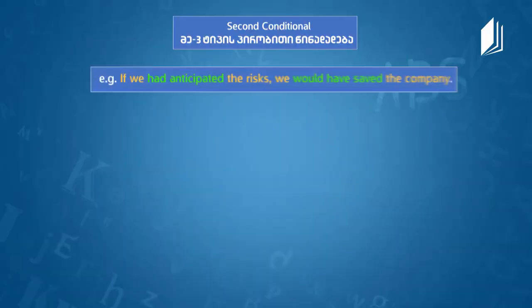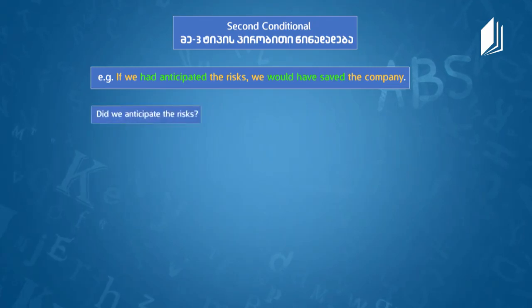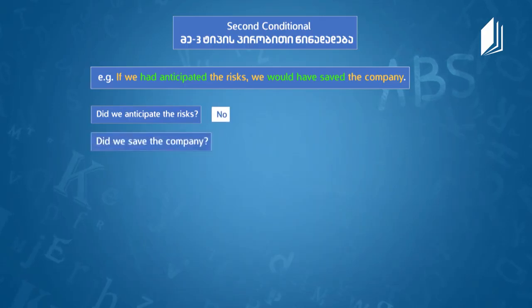And the second example, if we had anticipated the risks, we would have saved the company. So does it mean that we anticipated the risks? No, we didn't. So could we save the company? No, we didn't.